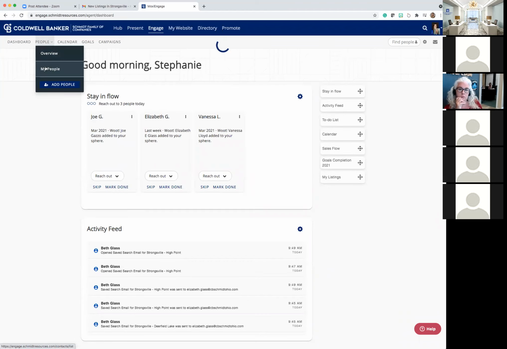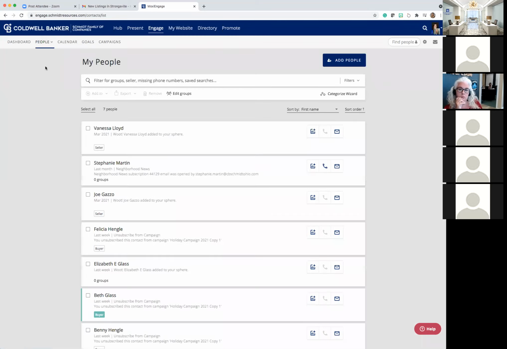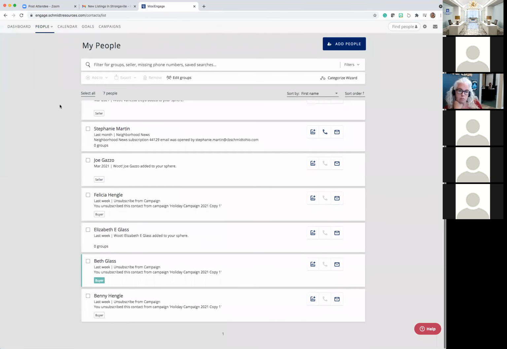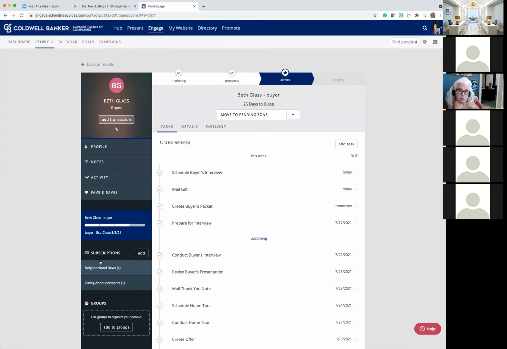Her sphere, it could be a potential person she's never met before, so a lead. And we're going to go right in here. I put myself into her sphere, and we're going to work myself as a buyer. So what's happening is now I'm actually in my client's individual profile. So we are in the individual profile of Beth Glass.